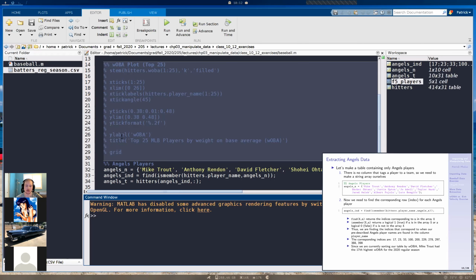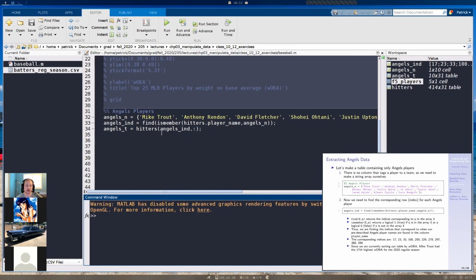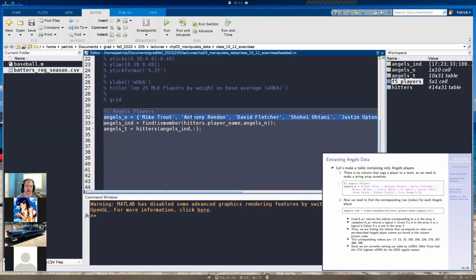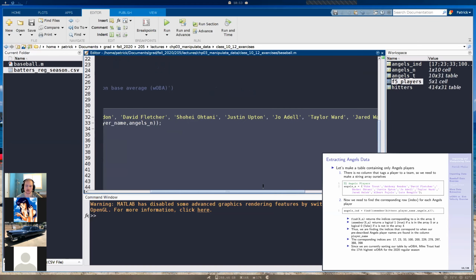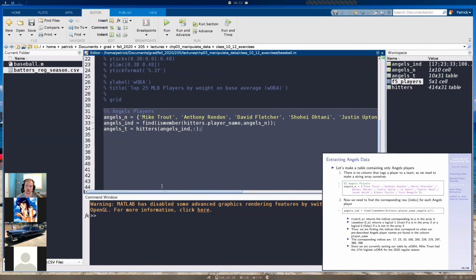After that, we made a brand new table for Angels players. So what we did is we made a string array here for Angels player names. This is kind of long. And then in this line here, on line 33, we found the indices for all of those players inside of our main table, the hitters table that we imported in the beginning.